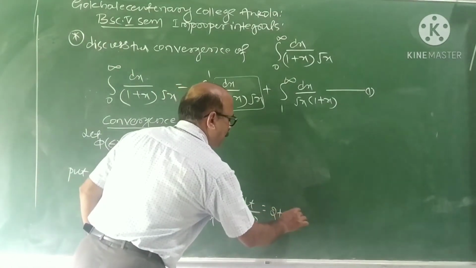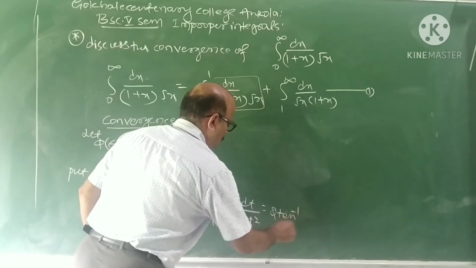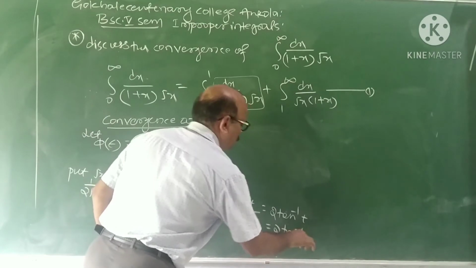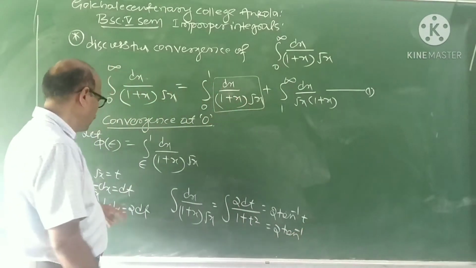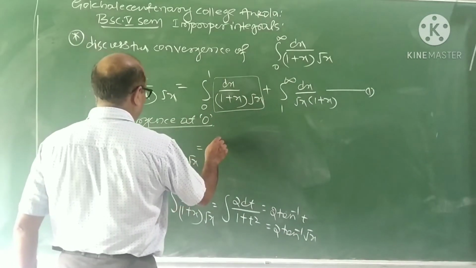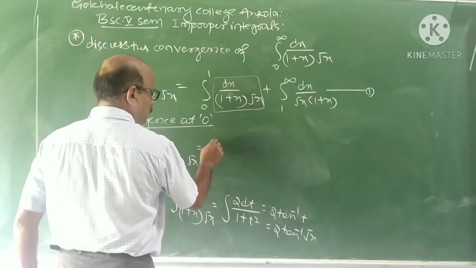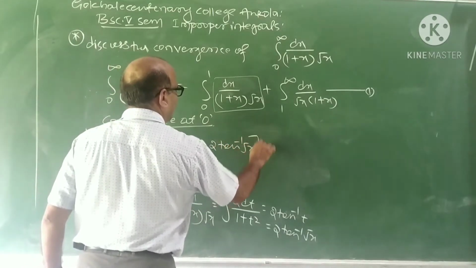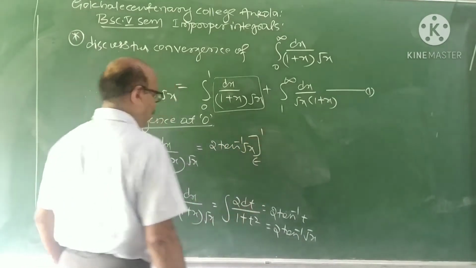What is this? 2 tan inverse of t. What is t? t is equal to root x. Therefore it is 2 tan inverse root x, from epsilon to 1.